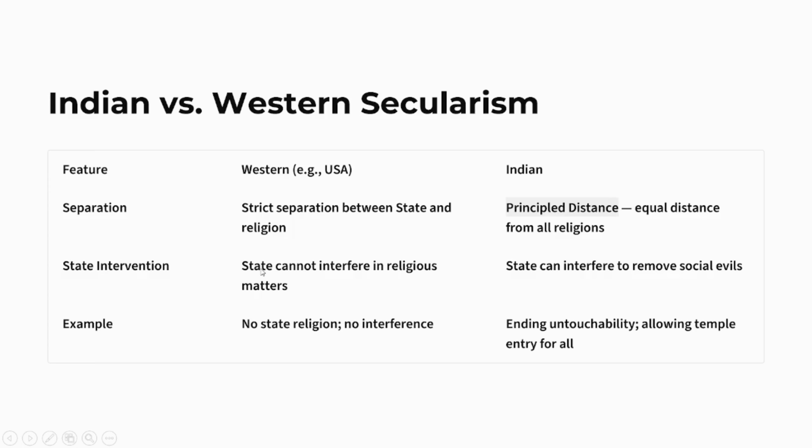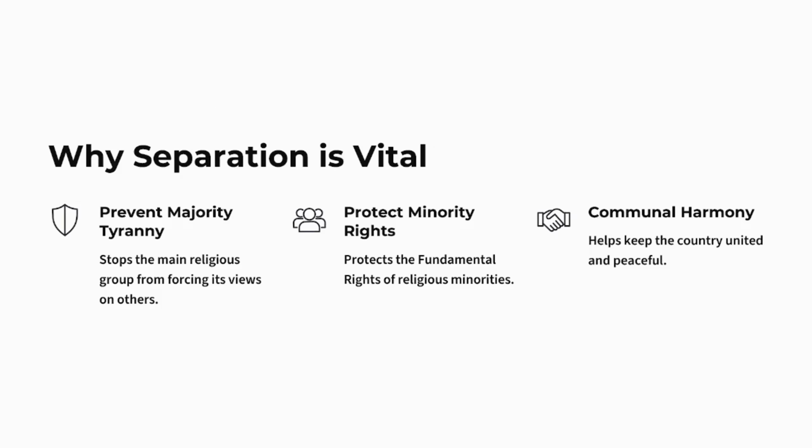Then state intervention: in the West the state cannot interfere in religious matters, but in India the state or government can interfere to remove social evils. Example: no state religion and no interference in Western secularism, whereas in India, ending untouchability along with temple entry for all. So this is about Western and Indian secularism.